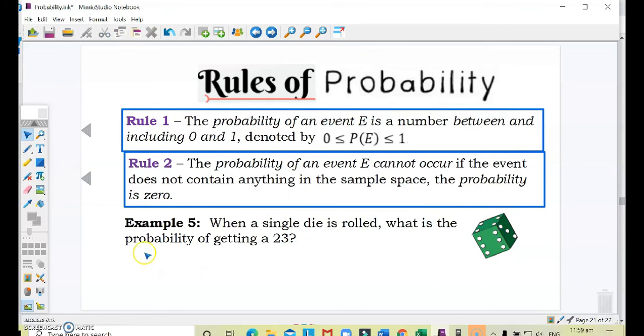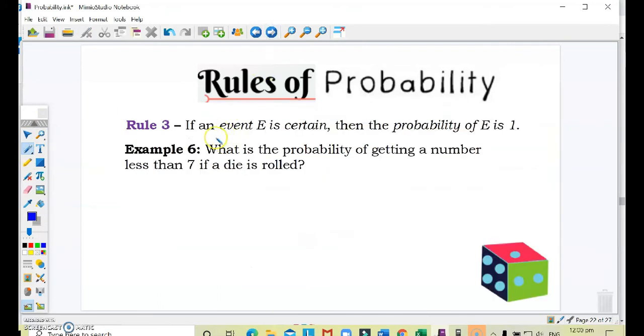I think we had a previous example, but let's look at the example here. When a single die is rolled, what is the probability of getting a 23? That would not be possible. Why? Because a 6-sided die would only have outcomes from 1 to 6. So getting a 23 is not possible. Therefore, we can write it as the probability of getting a 23 is equal to 0.